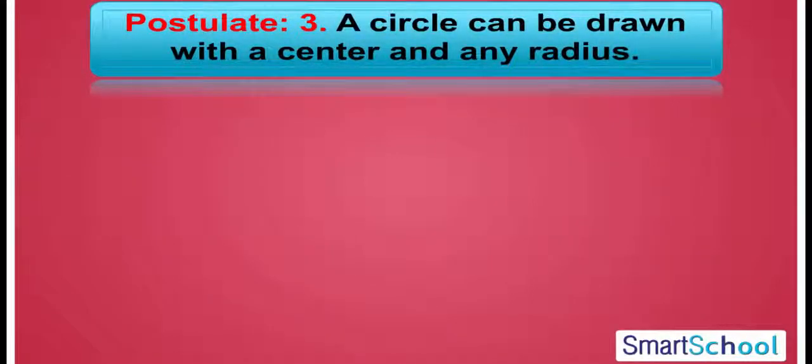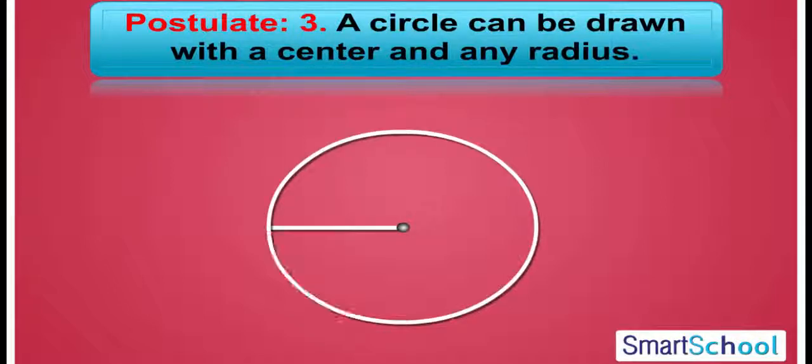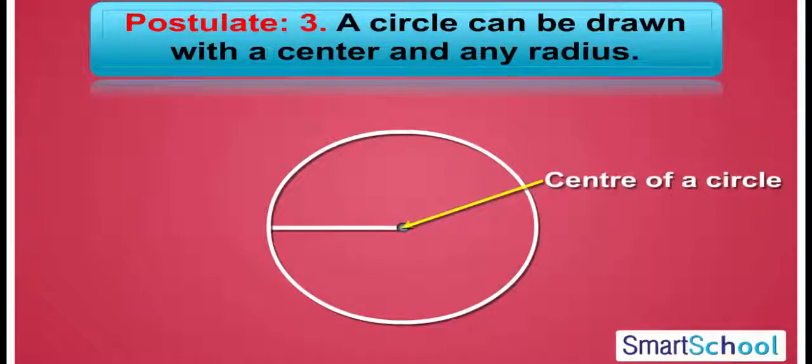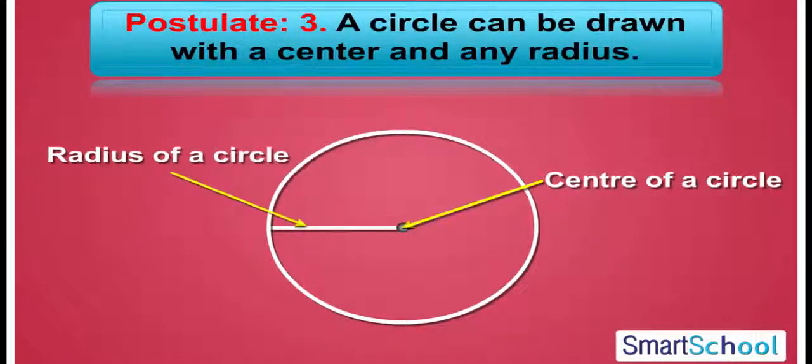And the third postulate states that a circle can be drawn with the center and any radius. This is the center of a circle and this is the radius of a circle.